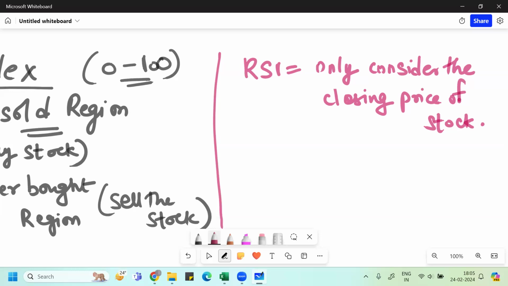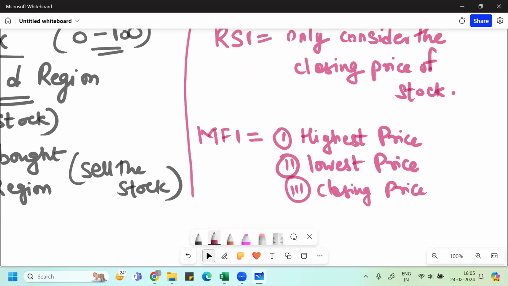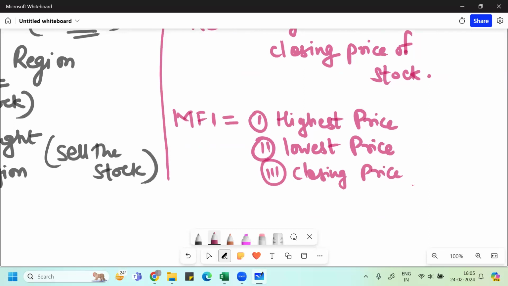In MFI, the money flow index, we consider not only the closing price. We consider the highest price of the stock, the lowest price of the stock, and the closing price, at what price the stock has closed in the market. And we also consider the volume. Volume signifies a lot of parameters.